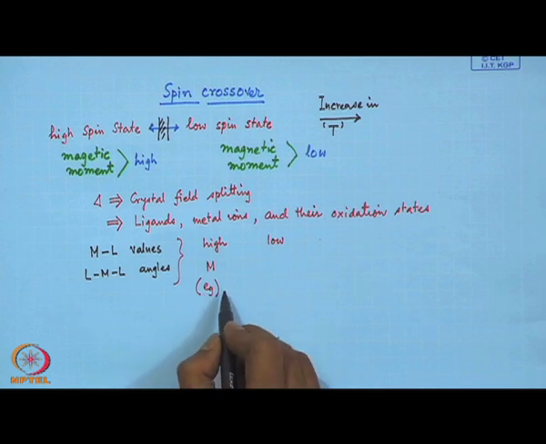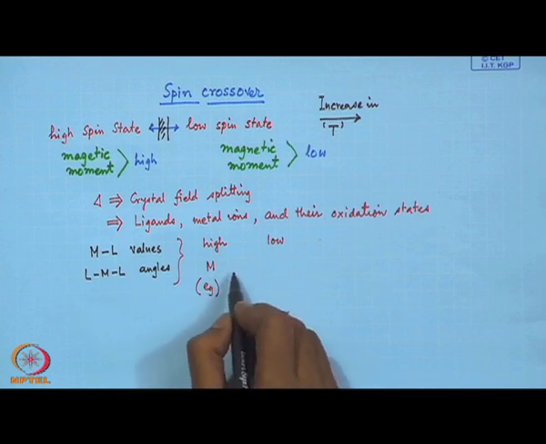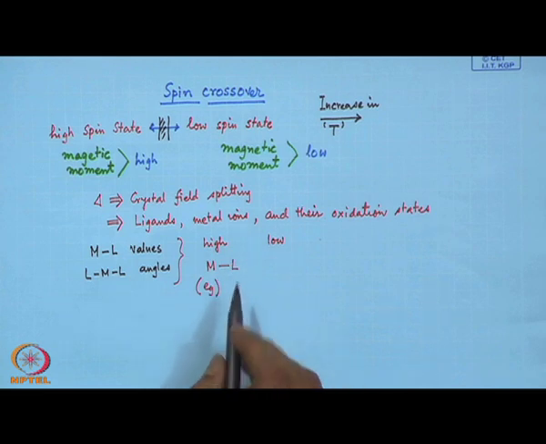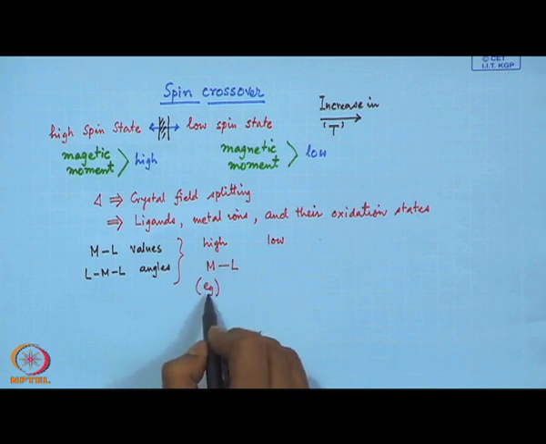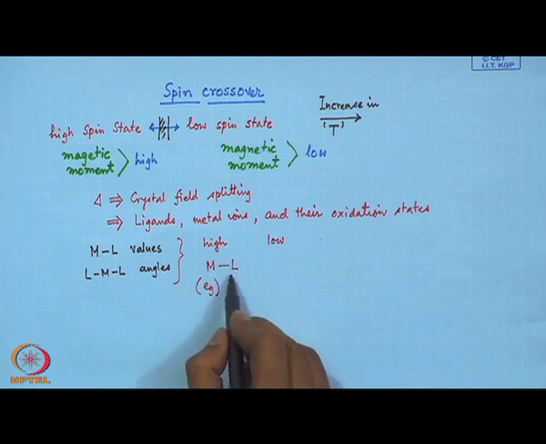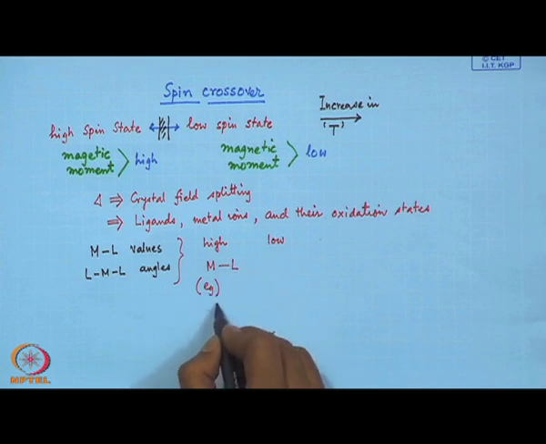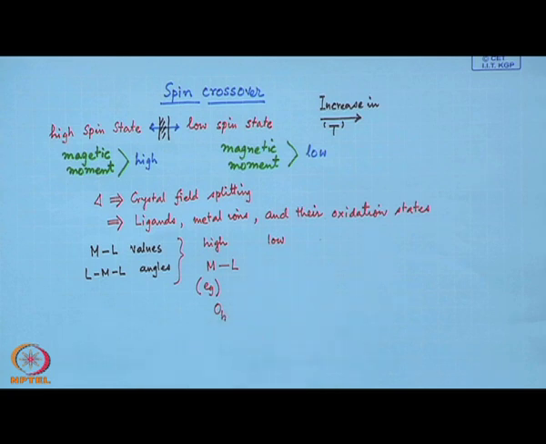The electrons in the eg level can give rise to longer ML bond distance, because those orbitals containing the electrons are directly facing the ligands along the Cartesian axis in an octahedral geometry.